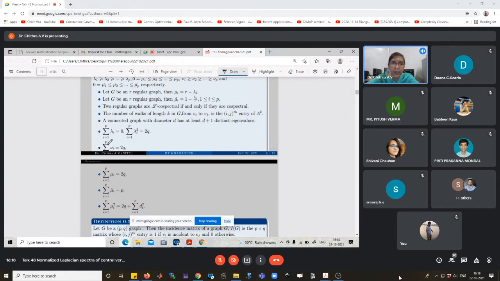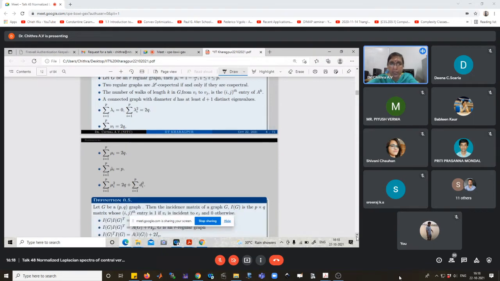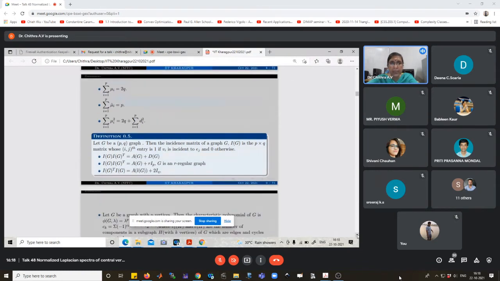Then the sum from i equal to 1 to p of μi, where μi are the eigenvalues of the Laplacian matrix, is always equal to 2q, where q is the number of edges. This is the Laplacian case, equal to 2q. And the sum from i equal to 1 to p of μi tilde is the trace of the normalized Laplacian matrix. We know that the trace of the normalized Laplacian matrix is equal to p because the diagonal elements are 1. And the sum of μi square is equal to 2q plus the sum of di square, where di is the degree of the vertex Vi.